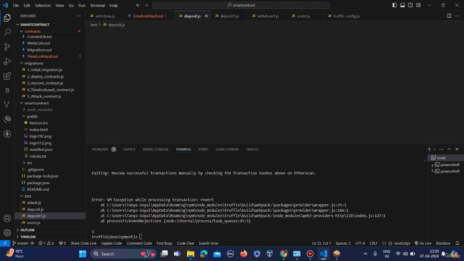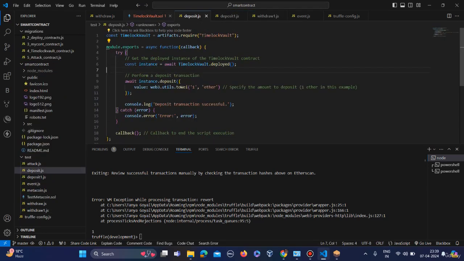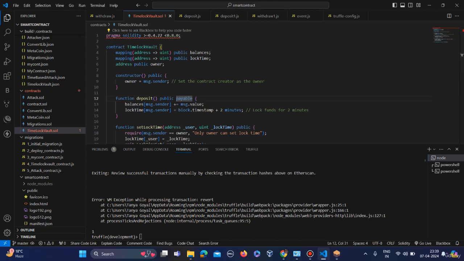I have already created these JS files, deposit.js and withdraw.js. What's happening in this code is that it allows users to lock their funds for a specific period of time. The user deposits the funds using this deposit.js.